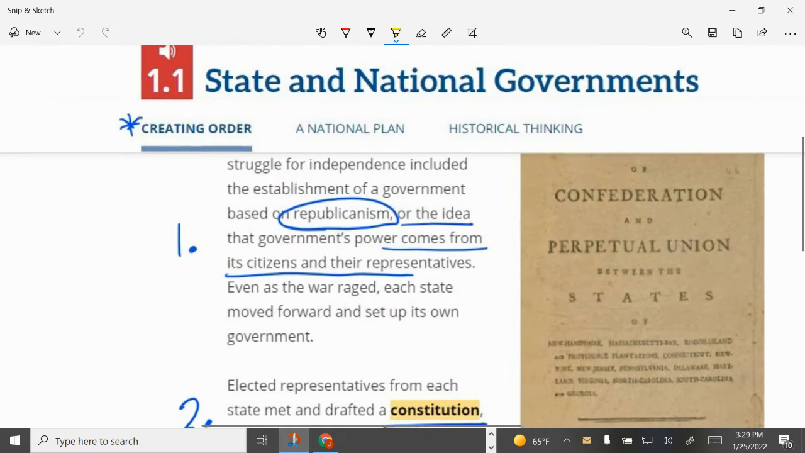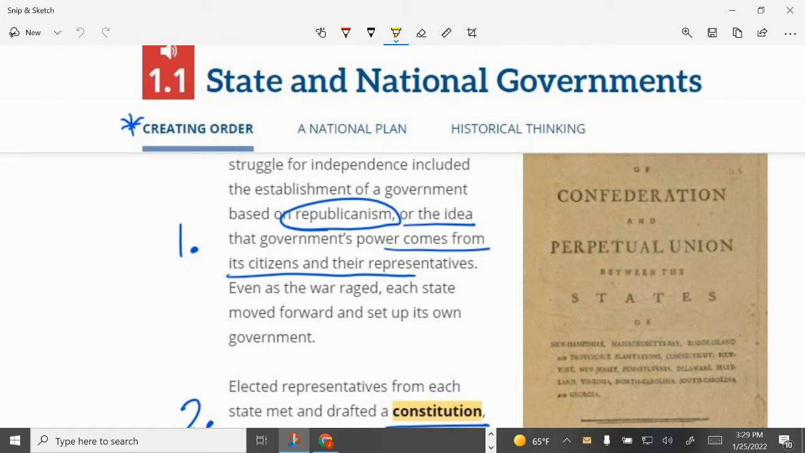All right, so number 1, under creating order. The first thing I want to emphasize here is that the state governments created their state governments based on the idea of republicanism. All right, and that was that the states and all of government got its power from the people. Okay, government's power comes from citizens and from their representatives. All right, so that's the first thing.